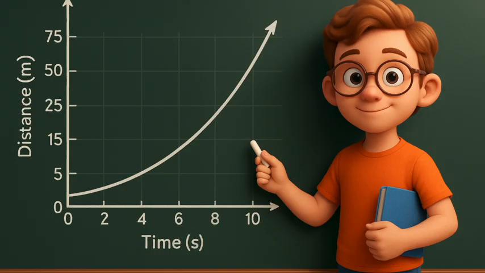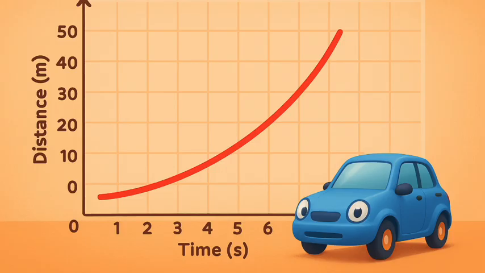We can also plot the distance-time graph for accelerated motion. Table 7.2 shows the distance traveled by a car in a time interval of 2 seconds. The distance-time graph for the motion of the car is shown in Fig. 7.4. Note that the shape of this graph is different from the earlier distance-time graph, Fig. 7.3, for uniform motion.